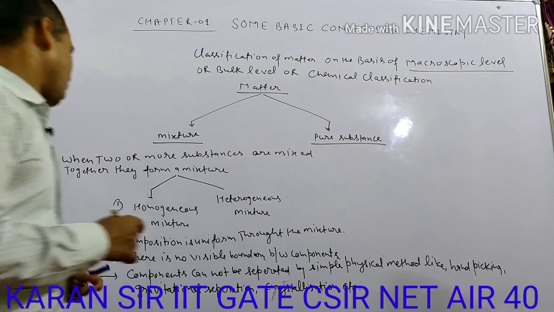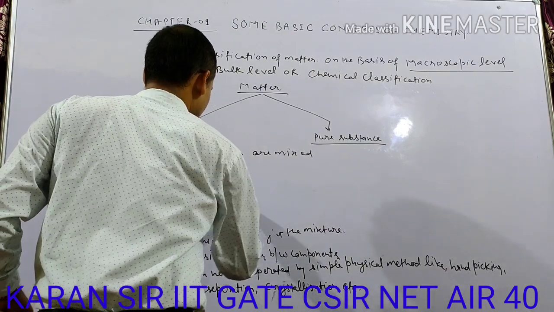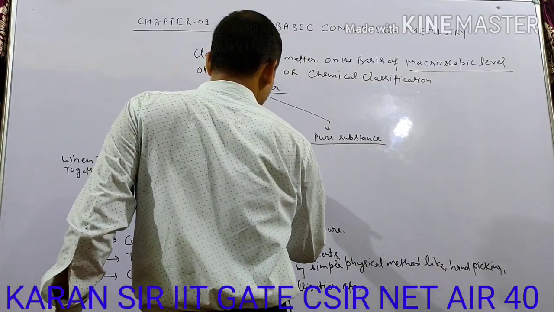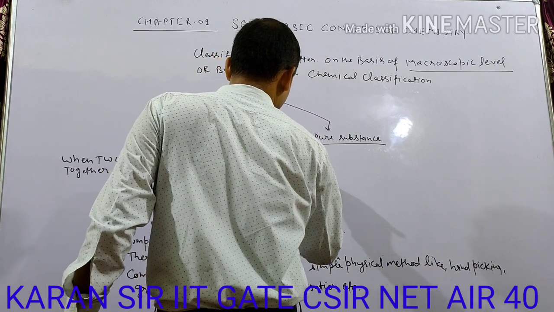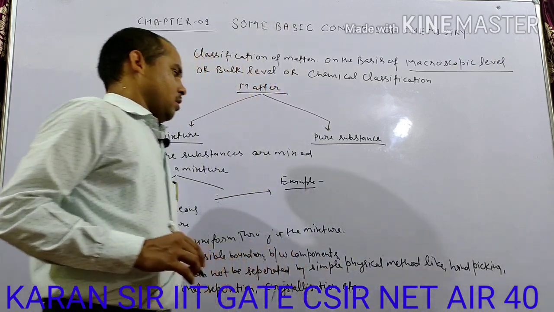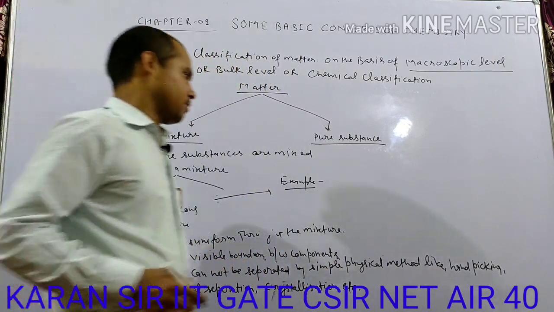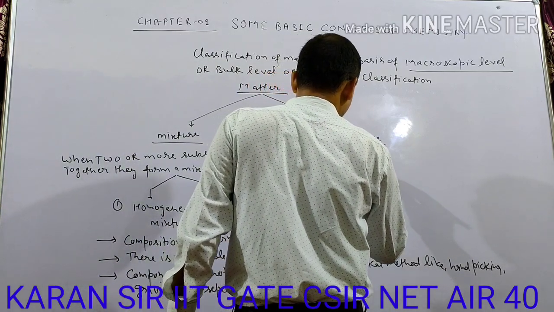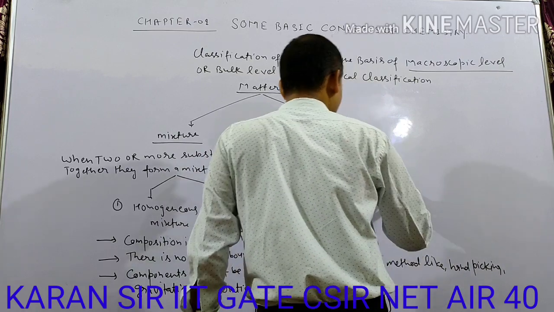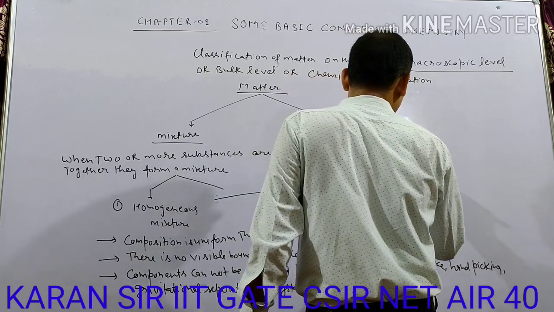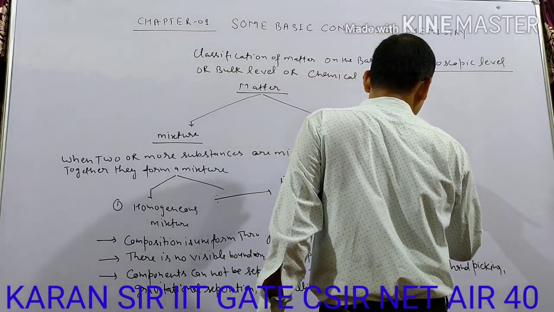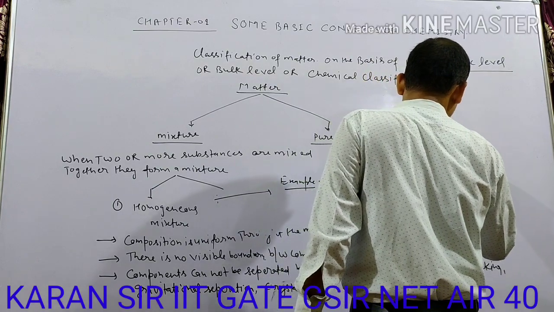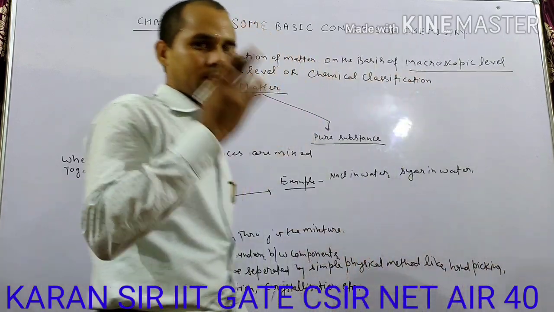And what are the examples of this homogeneous mixture? Let's take some examples of the homogeneous mixture. Sodium chloride in water, NaCl in water, homogeneous mixture. Sugar in water, homogeneous mixture.